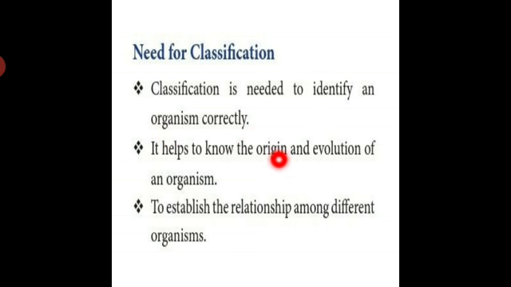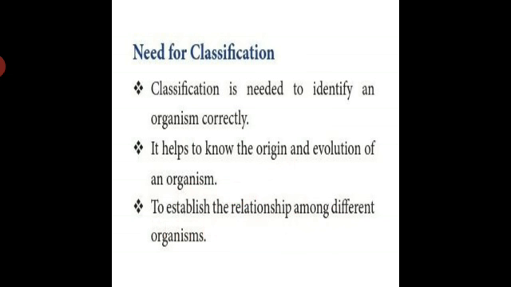It helps to know the origin and evolution of an organism, and to establish the relationship among the different organisms. Origin means how that organism came out, and evolution means how it gradually changed, and studying its properties. It helps to know the origin and evolution of organisms, to establish the relationship among the different organisms.